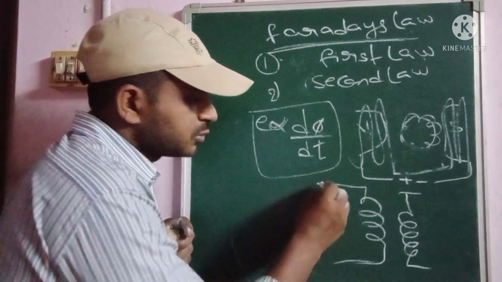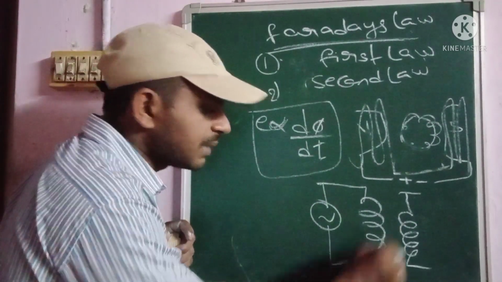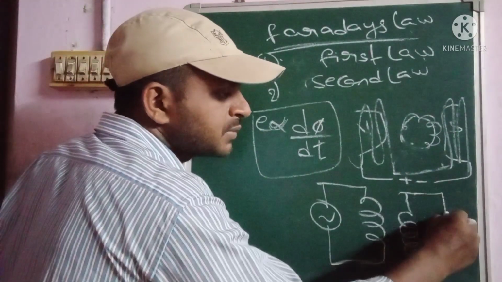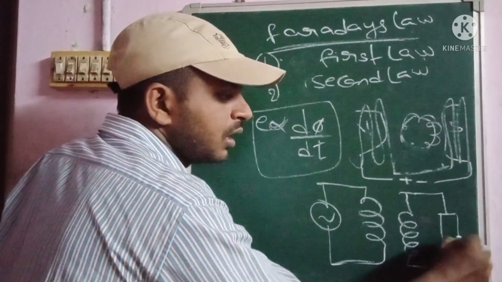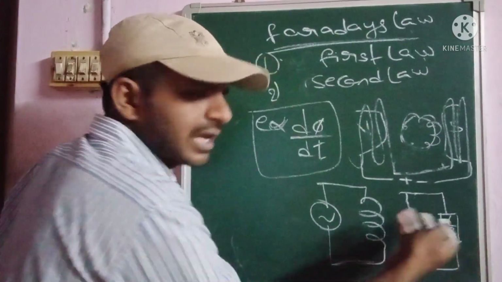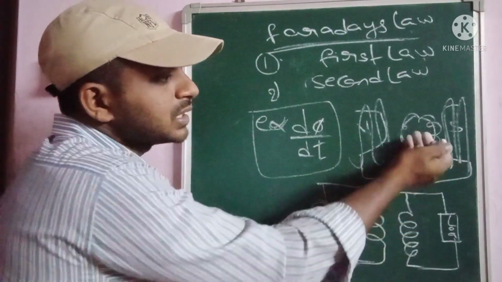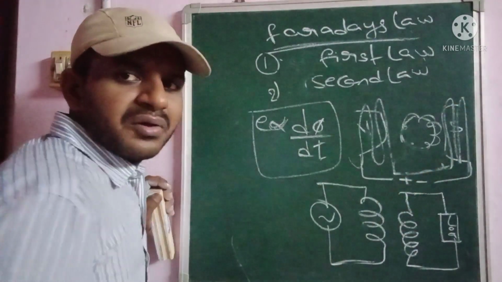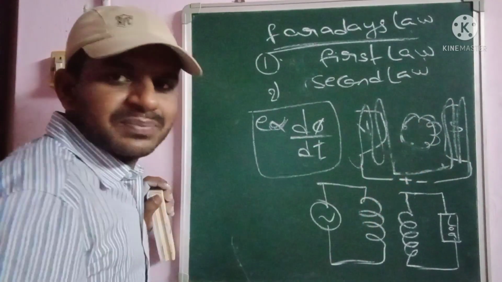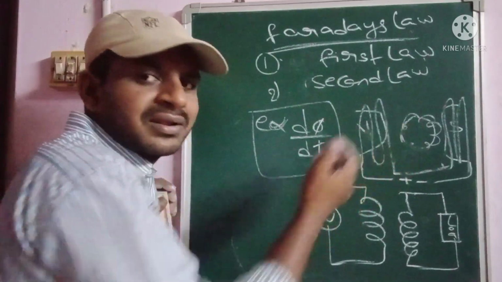Already you know that the primary winding of the transformer is given the AC supply, and the secondary winding is connected to the load center. Here load means domestic purposes. Coming to the generator also, the generator is connected to the load center. That is why we can say the construction of both the transformer and generator is similar.